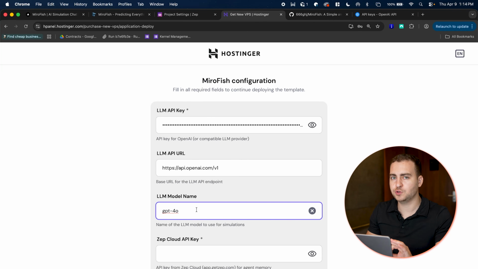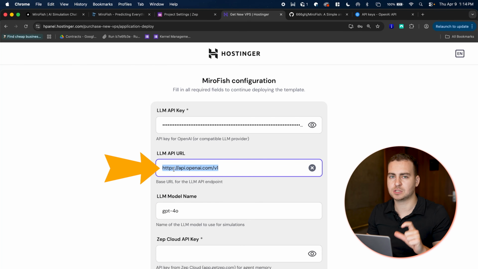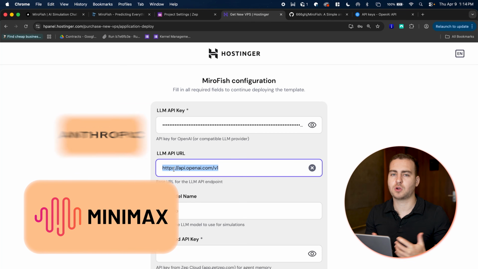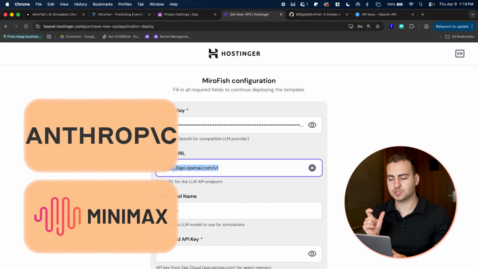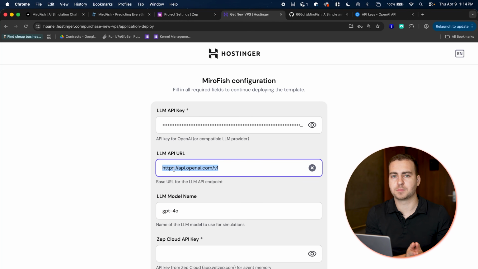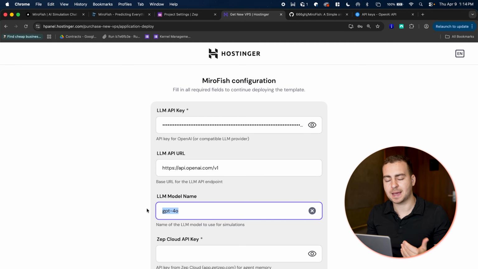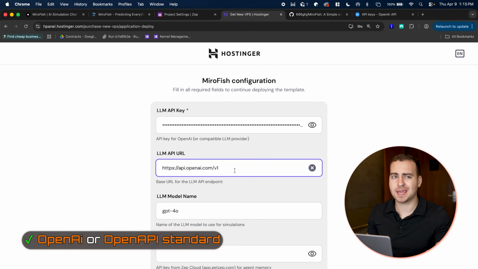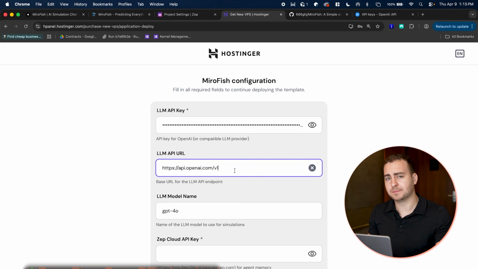If you want to use a different model that's not from OpenAI, you're going to have to change this base URL. Now, all of the model providers have their own base URL. For example, Minimax has a different base URL. Anthropic has a different base URL. And as long as you change the URL to the official one from the provider that you want to use, and you put a compatible LLM name with that base URL, you are good to go. Now, this uses something that I believe is called OpenAI or Open API Standard. So any LLM that supports that you can use here. Again, you just put the key, change the URL, and then have the correct model name.